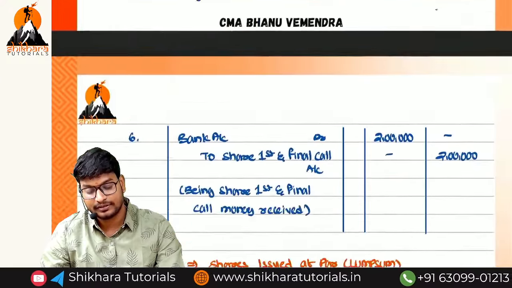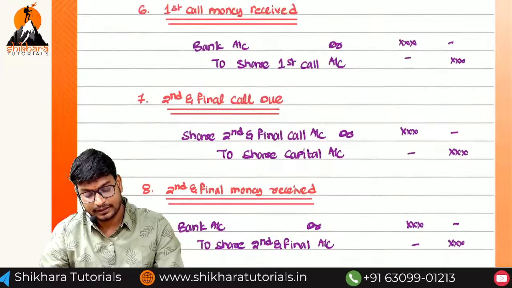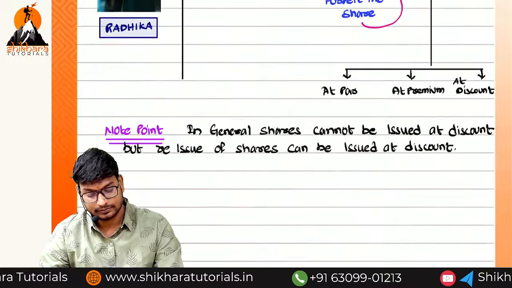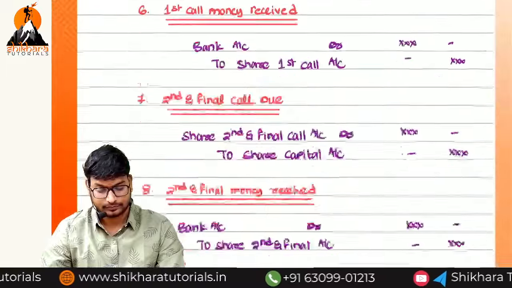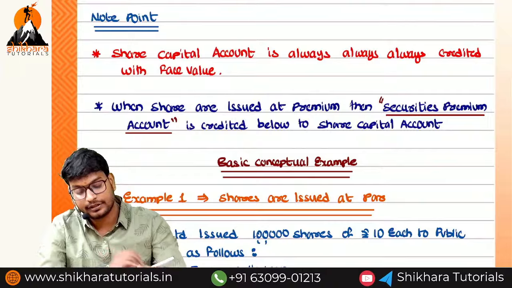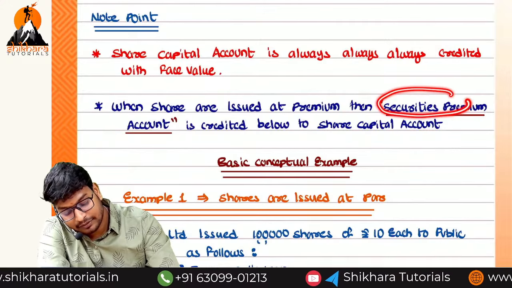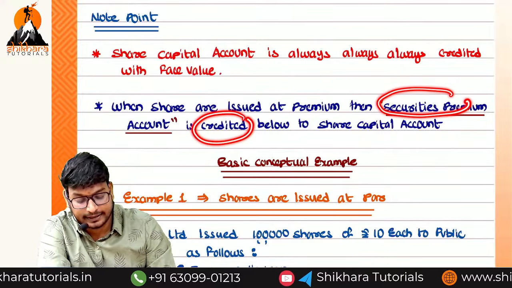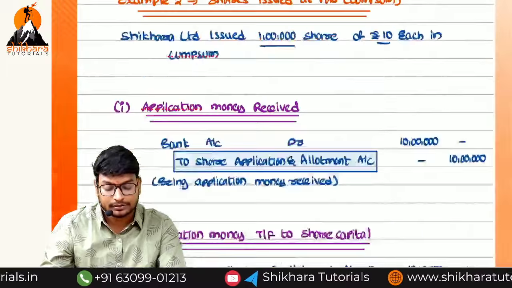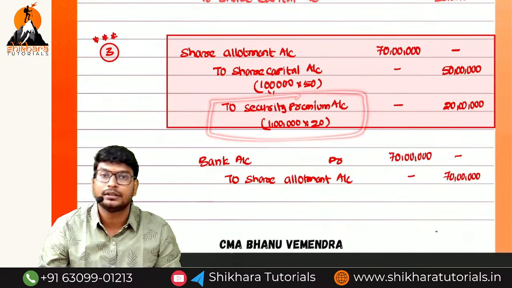What are the two note points, ma? Always we have credited with face value. In the case of premium, securities premium account is also debited or credited? Credited. So below the share capital, we have credited securities premium. Are you getting the point?